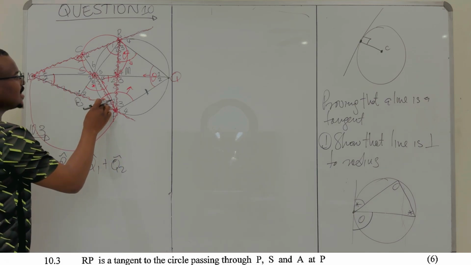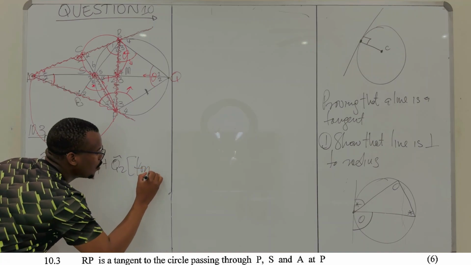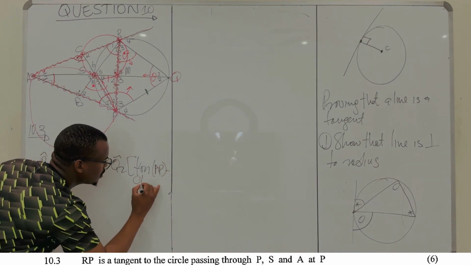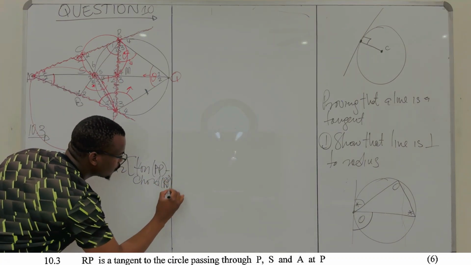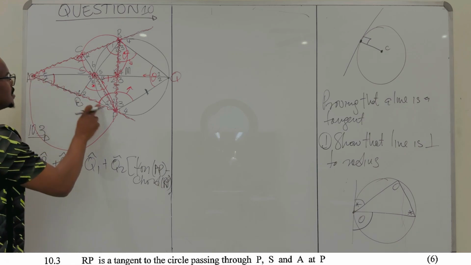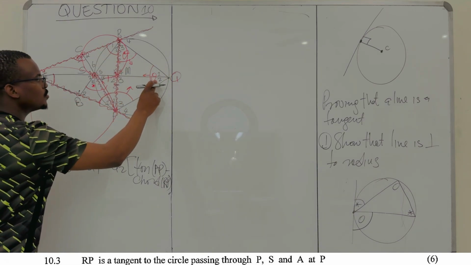Right? So this angle here is equal to that angle over there. Why? This is the tan chord. What is your tangent? Your tangent is AP. And your chord is RP. I've explained the tan chord. So the angle between the tangent and the chord is equal to the angle that the same chord subtends to the other side.